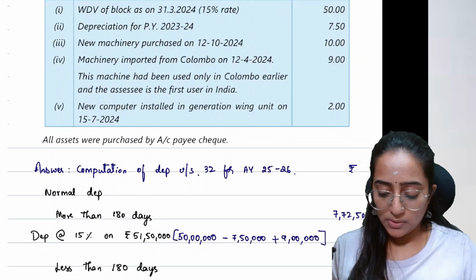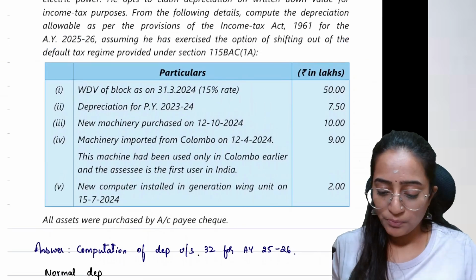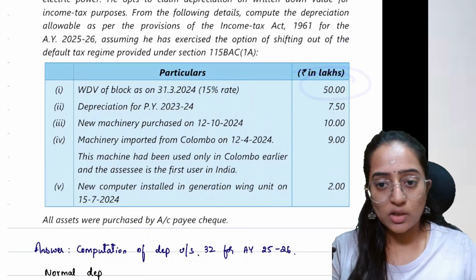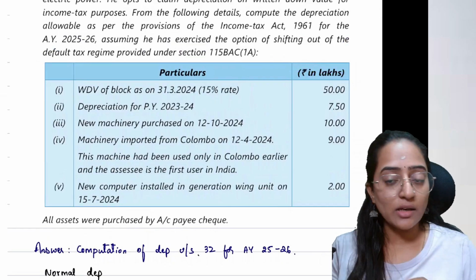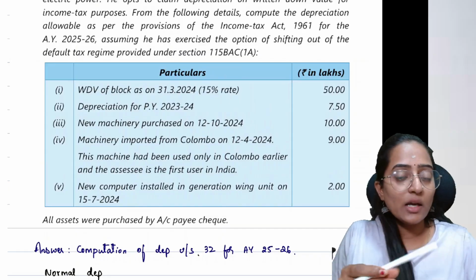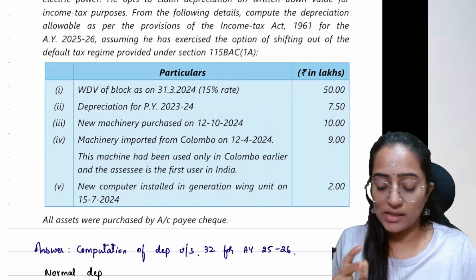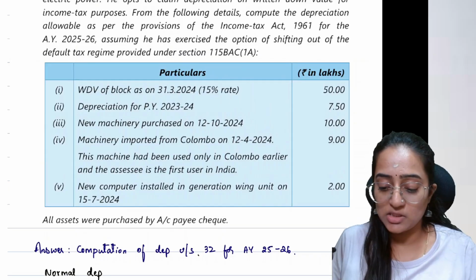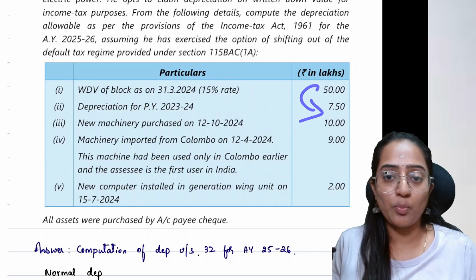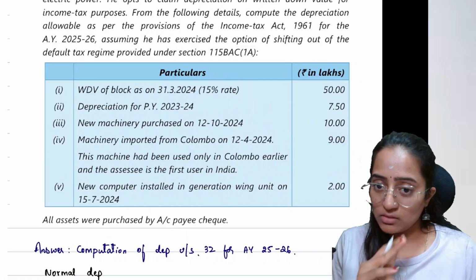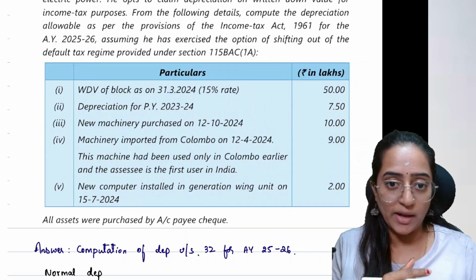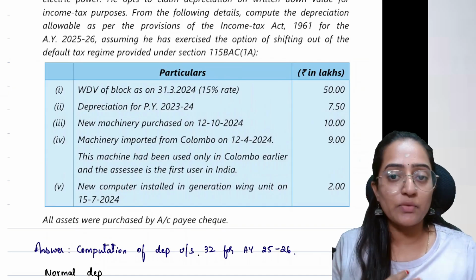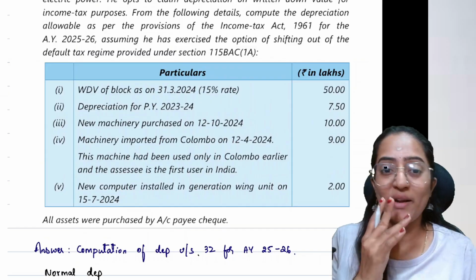First of all, tell me, people, in case of the WDV, 50 lakh rupees, whatever they have provided. Like the previous question, here we are assuming that they have not provided for depreciation as of now. We are providing for the depreciation. So 50 minus 7.5 is nothing but 42.5. On that amount, we can charge 15% depreciation. That becomes your opening WDV.